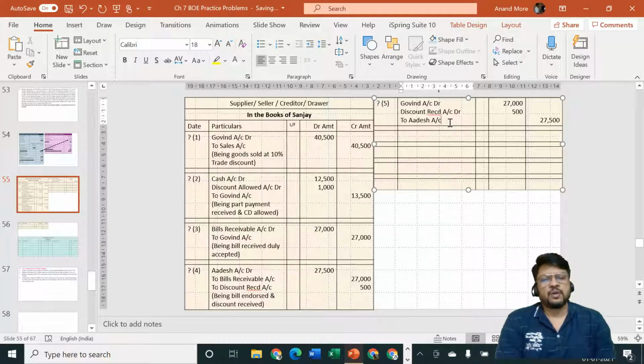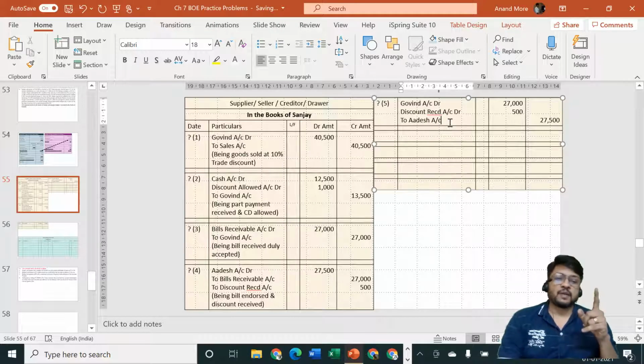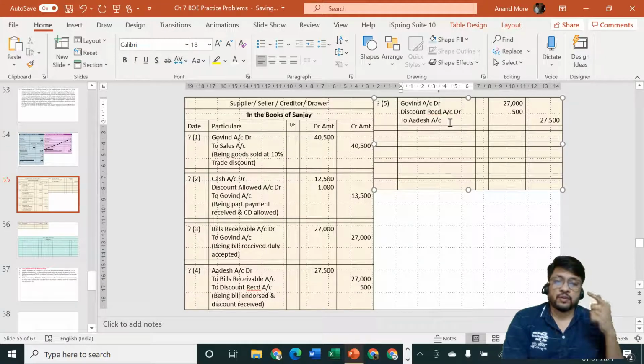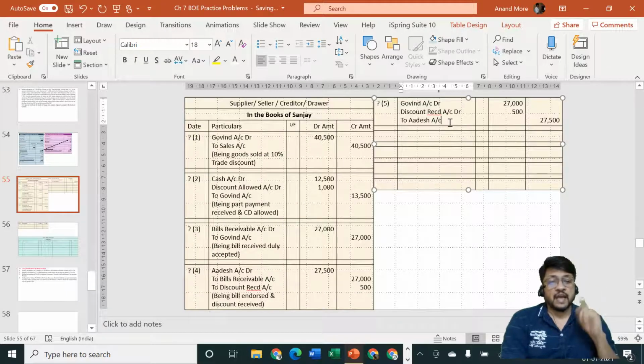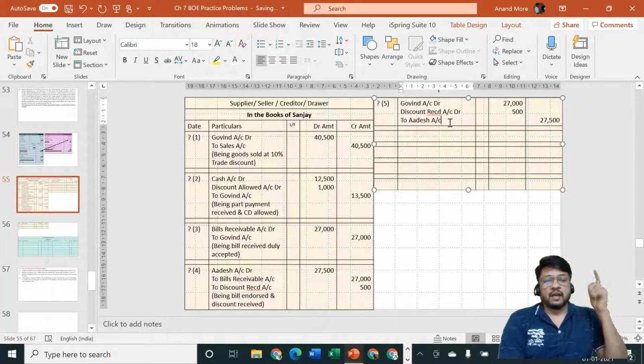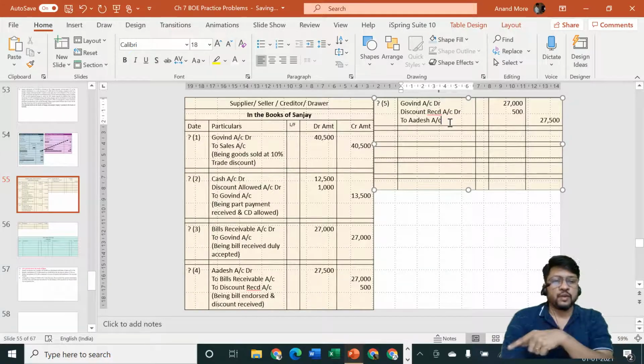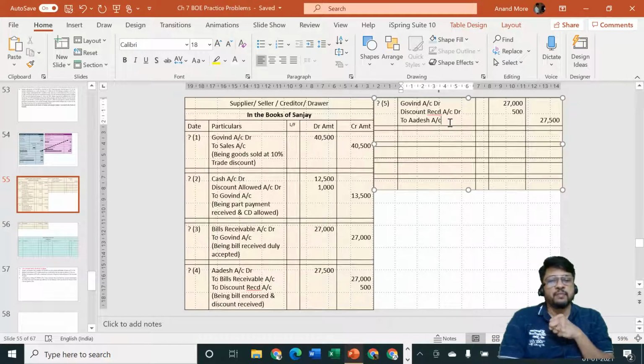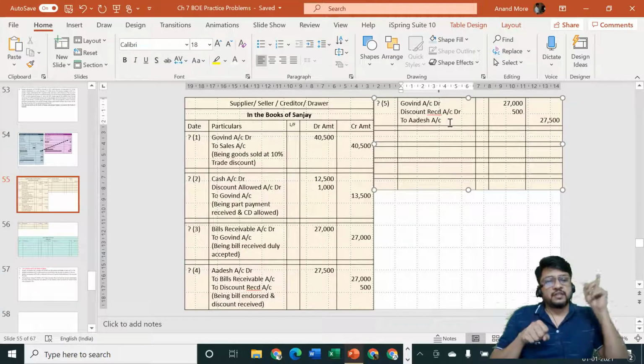This is a very beautiful, very important entry. Many students make a mistake in examination. I want you to concentrate on this entry properly. Adesh is angry. He will demand full amount back. Adesh's anger we cannot pass on to Govind. We can demand only rupees 27,000 from him. So Govind is our debtor and Adesh is our creditor.